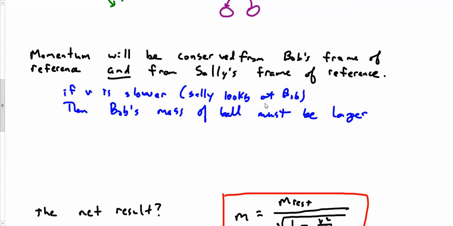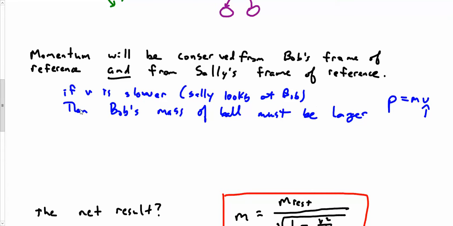Momentum is conserved. When Sally's looking at Bob's ball, she sees it moving slower. Now, if her ball bounces off at the exact same speed, she's saying, well, his ball's got to be bigger, right? Because p equals mv. She sees this thing as smaller. She knows their momentums must be the same because her ball bounced off exactly the same. It didn't bounce off slower after it hit his ball. It didn't bounce off faster. So the momentum of his ball must be equal to the momentum of hers. That's what she realizes. So if V gets smaller, M must get bigger.